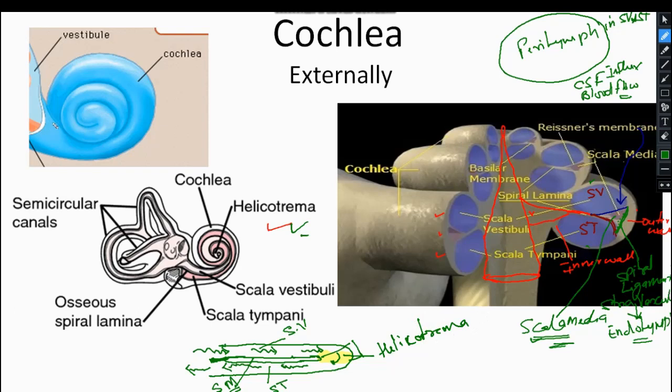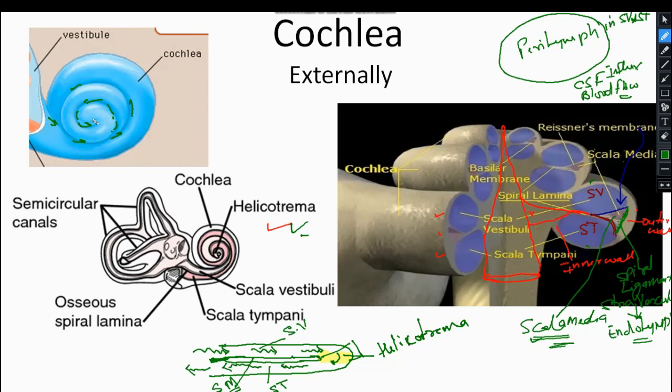The sound wave which enters from the chamber scala vestibuli goes this way, and there is no partitioning.